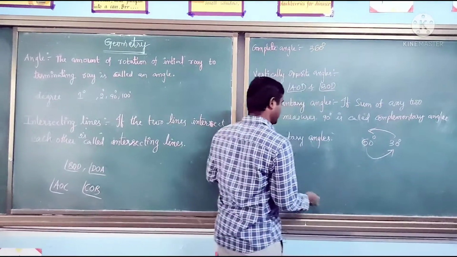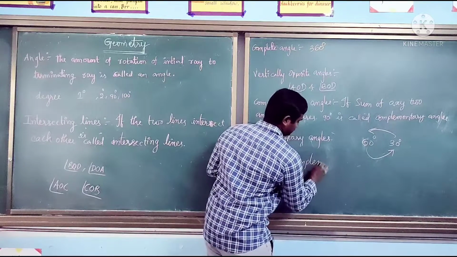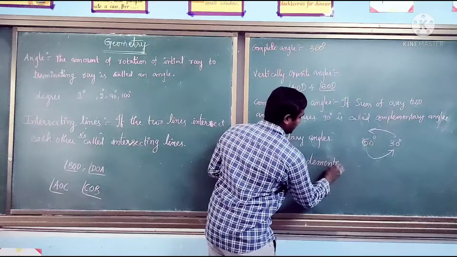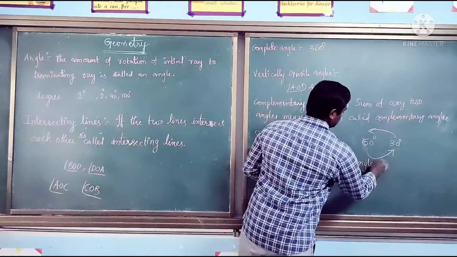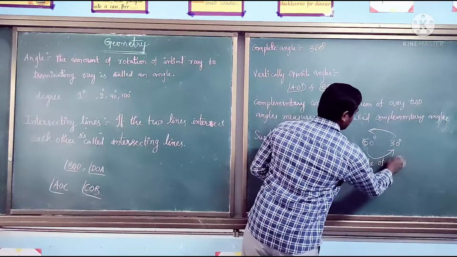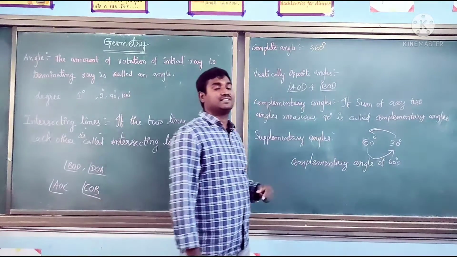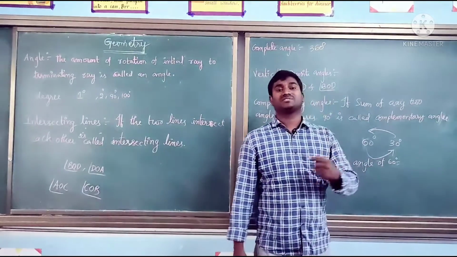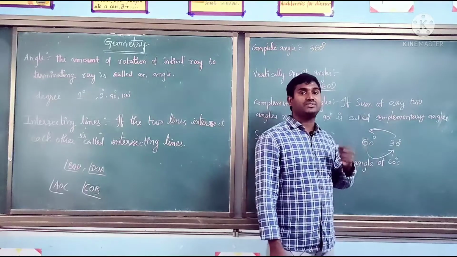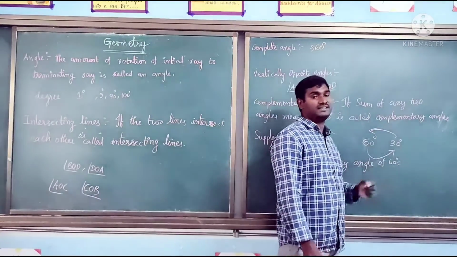So how are we going to write the complementary angle of 60 degrees? Which angle, if we add it to 60, becomes 90? 30 degrees, yes?